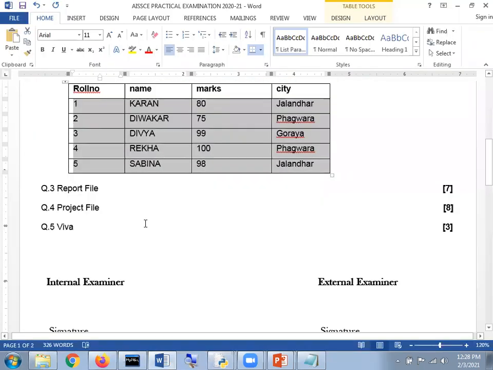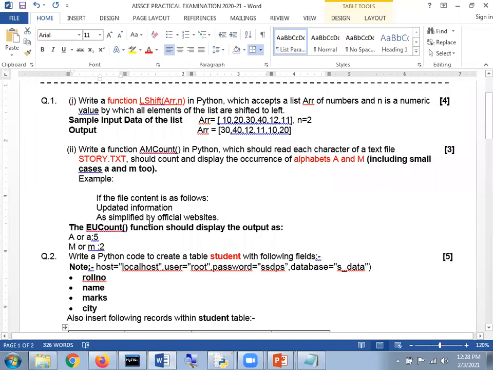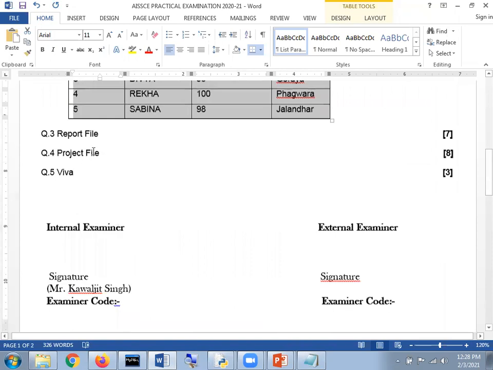Next part says that here it is 4 plus 3 is 7 and 7 plus 5 is 12. It means 12 marks are there for question number 1 and 2. The rest will be 18, out of 30. Now what we are going to do here, kindly concentrate.